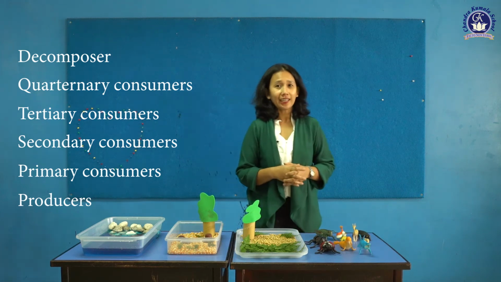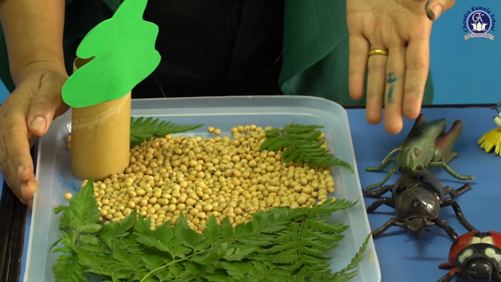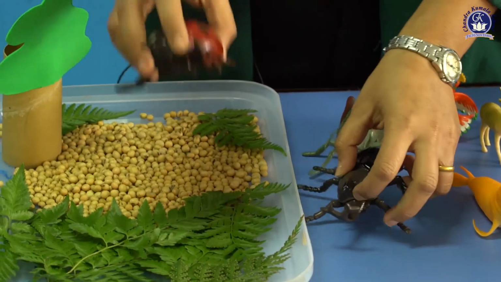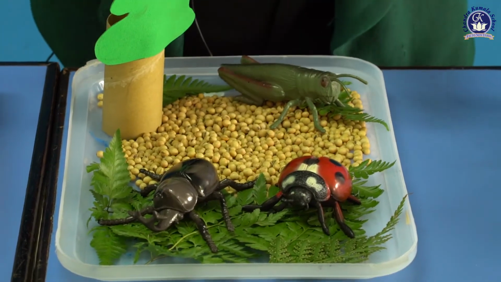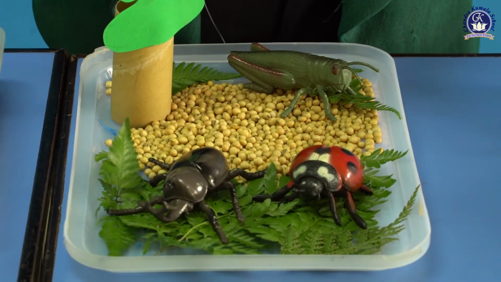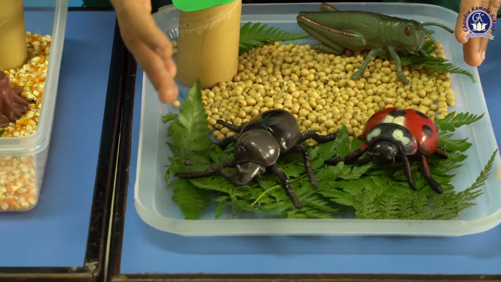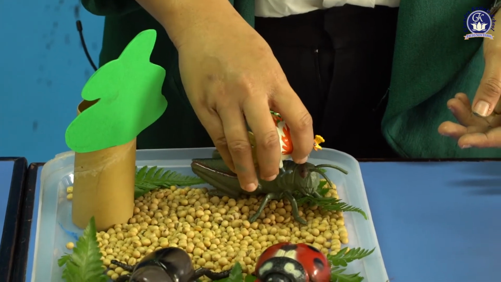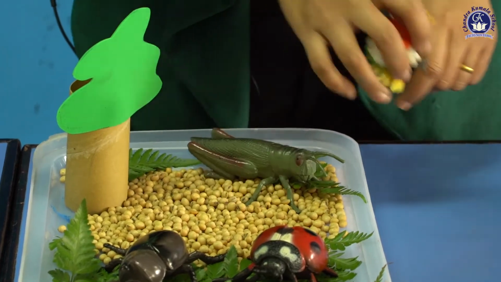Now, like I said, I have prepared some examples. Let's take a look at this example. In this habitat, grasshopper, ladybug, and beetle can get the grass as their food. This place is the habitat for these animals. Habitat is a home in the environment for plants and animals. Grass is the producer and the animals are the consumers. Then the bird comes and eats them. Here we can say that the bird is the predator and the animals are the prey.